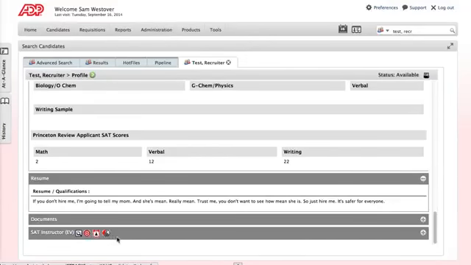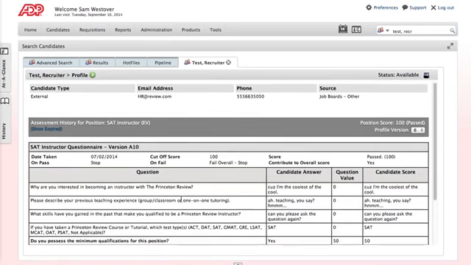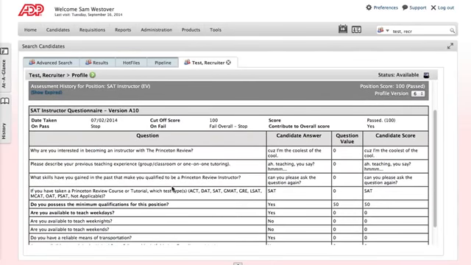So what this says is that this person has passed an SAT instructor assessment, which is basically just a very simple quiz as they're applying to the position that tells you if they are qualified in the most basic sense. So for an SAT instructor assessment, we can click on it to see what it asks them. It asks them why you're interested in becoming an instructor.